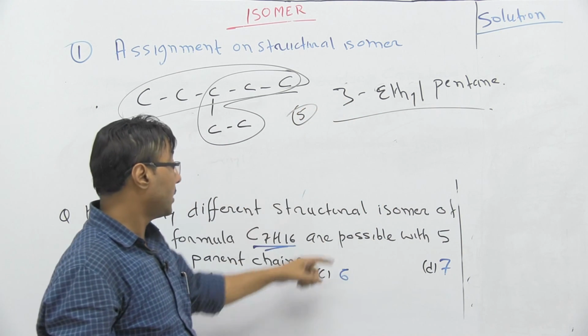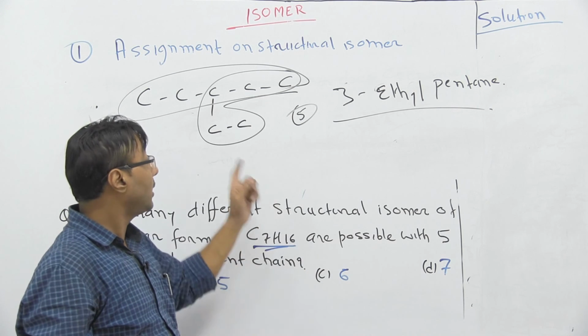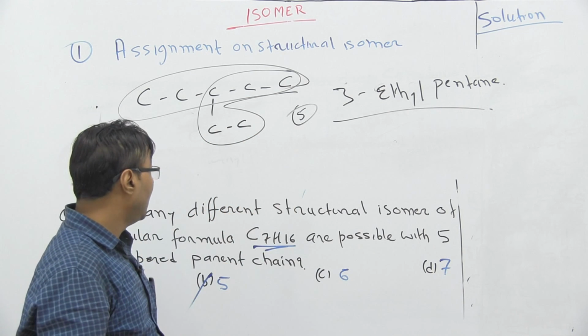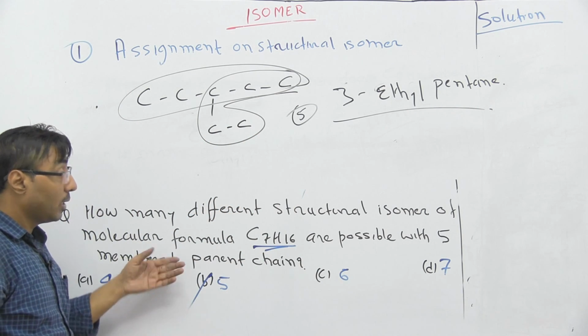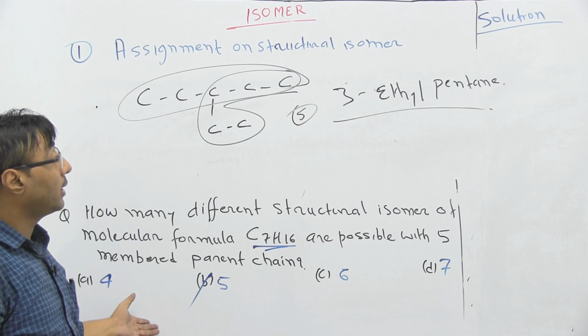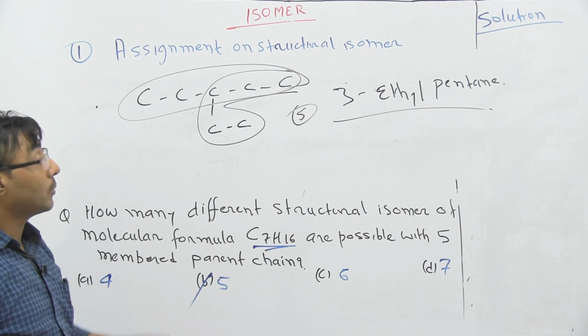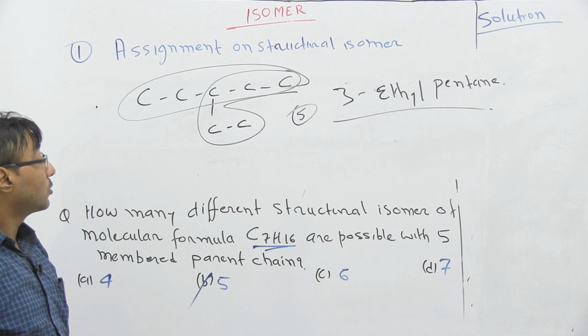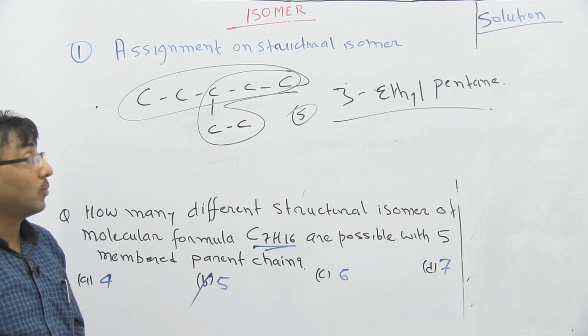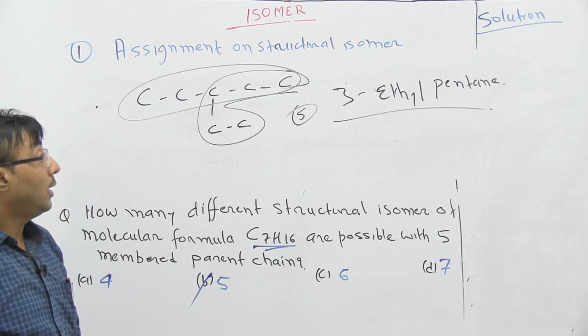So how many isomers are there? 5. I have written the names and the structures of all of them. Again, I will write 3 or 4 questions. I will solve some questions and keep some pending for you. You solve them. If you are not able to solve them, make a call to our team and you will get the answer.